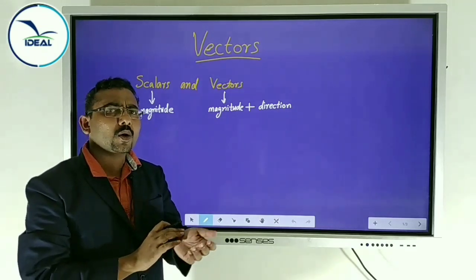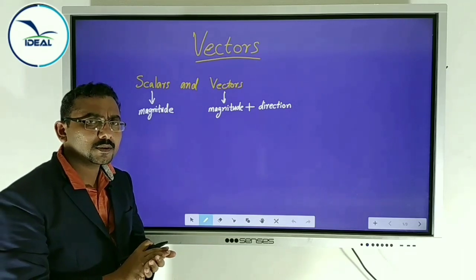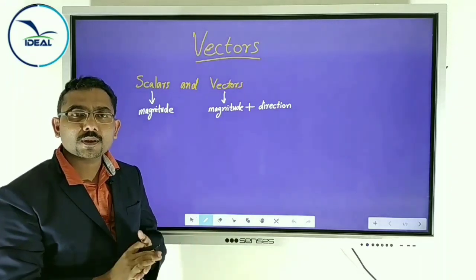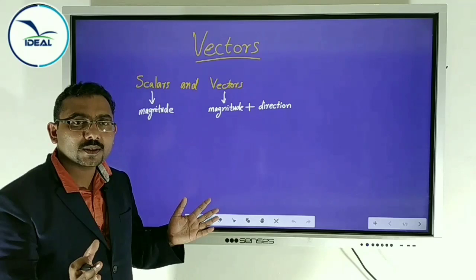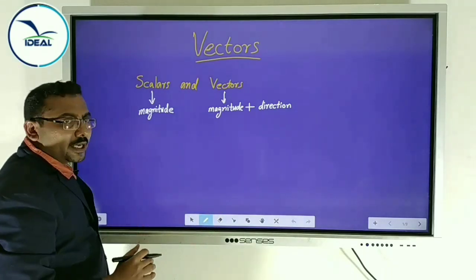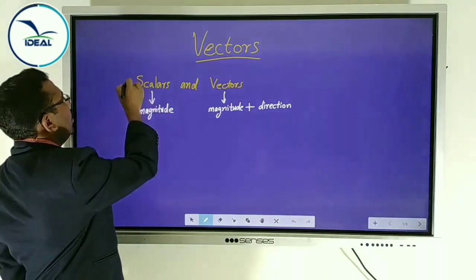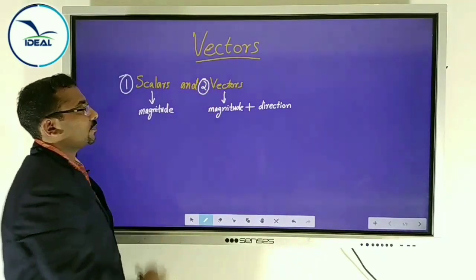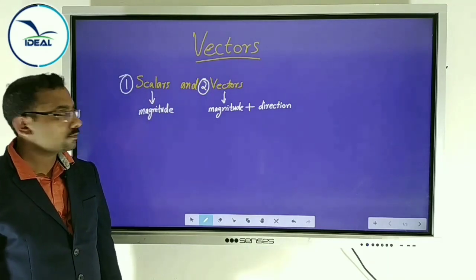You already studied a lot of physical quantities. Can you say some examples? Yes, mass, length, time, speed, velocity, displacement, acceleration, force, work, temperature, etc. A lot of physical quantities you studied. We can divide these physical quantities into two. One is called scalar and the second one is called vectors. That means scalar quantities and vector quantities.